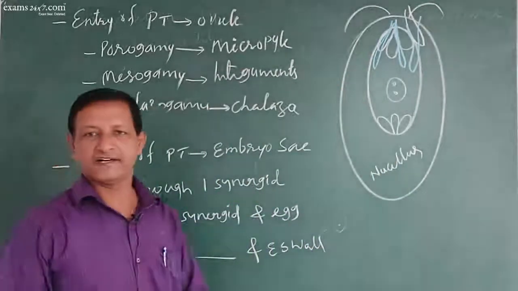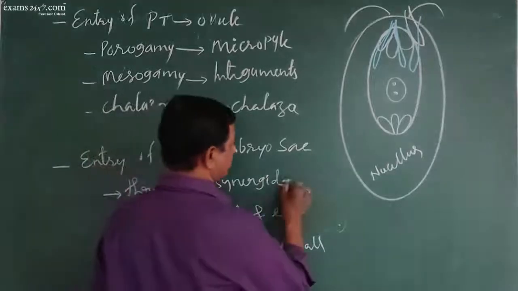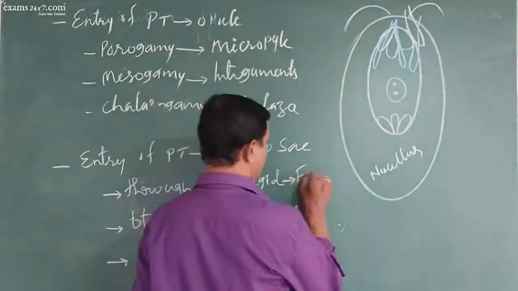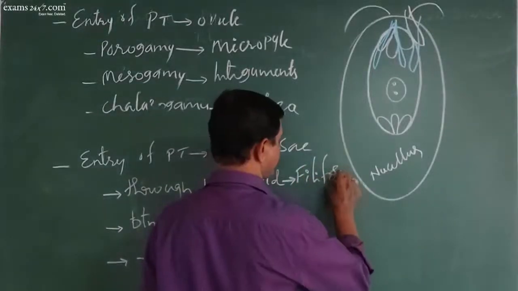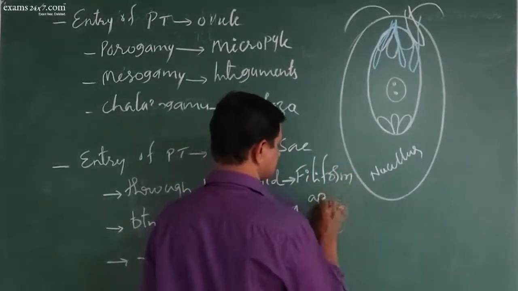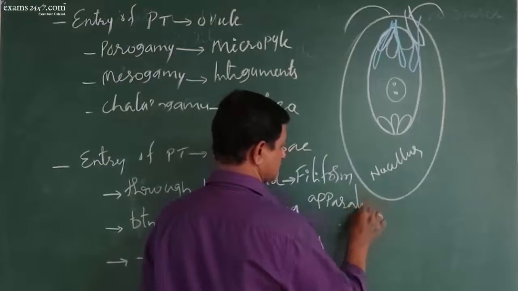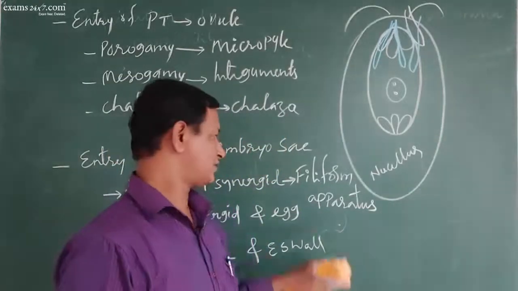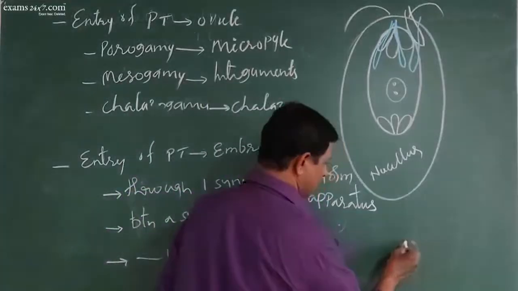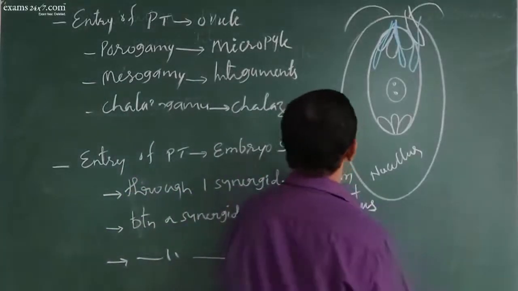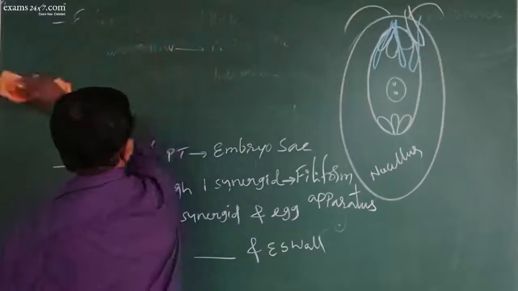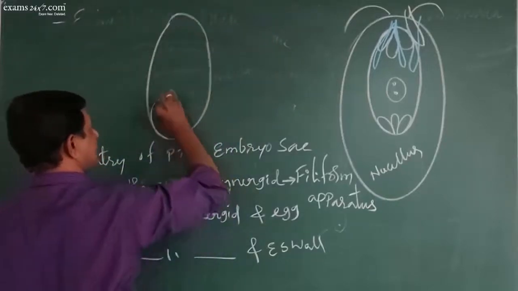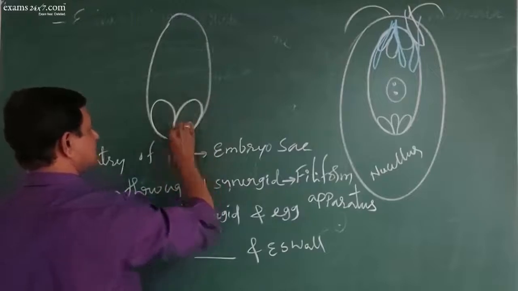But through synergid when it enters, it will be supported by a particular structure called filiform apparatus. Okay. So that means, say for example, let me enlarge here. Suppose this is the embryo sac. This is one synergid, another synergid.